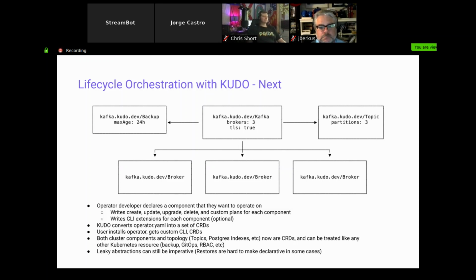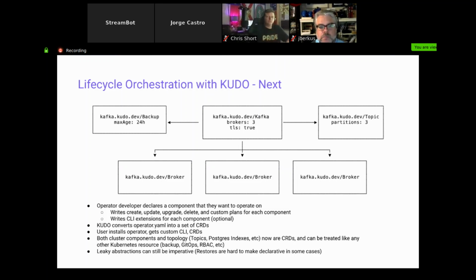And there's a lot of benefits here, right? One is that as an ISV, I am shipping my software with its own runbook. And not only that, I can start taking advantage of all the Kubernetes primitives along the way so that my Kafka topic, or not only my cluster, but its topology is subject to all the rules of Kubernetes. And that includes things like backing up all of my CRDs, it includes things like GitOps, includes hooking into Kubernetes RBAC. Now I can start to say who can create a Kafka topic and who can't using the tooling that I already have as an operator.